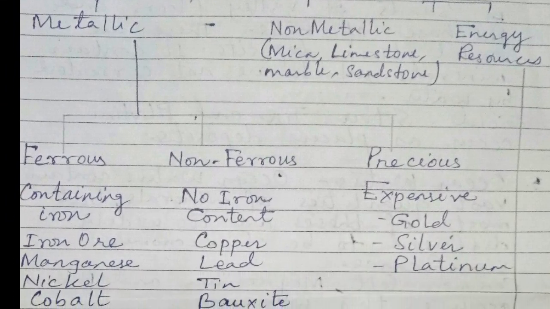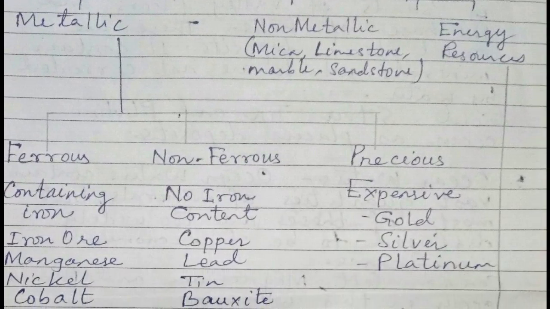Ferrous minerals are those minerals which contain iron. Example: iron ore, manganese, nickel, cobalt. All these are examples of ferrous minerals. Non-ferrous minerals are those minerals which do not have any iron content. These minerals are copper, lead, tin, bauxite.